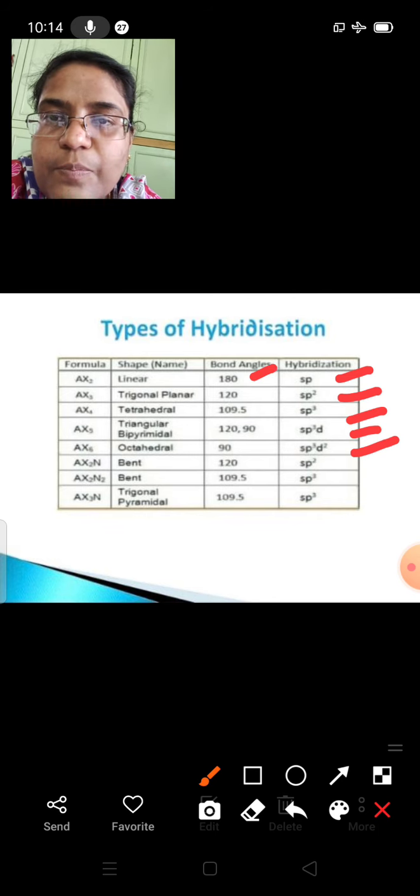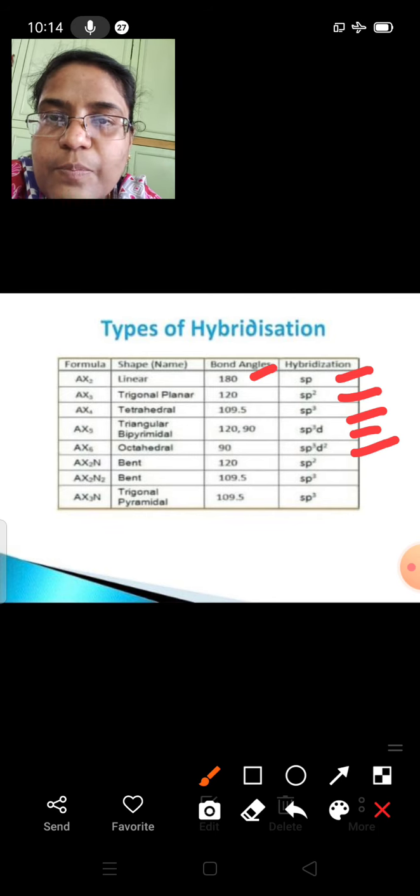Coming to the shape of the molecule, an sp hybridized molecule will be linear, sp2 will be trigonal planar, sp3 will be tetrahedral, sp3d will be triangular bipyramidal, sp3d2 will be octahedral. And if we know the hybridization present in a molecule, we can detect the shape, bond angle as well as the formula of that molecule.